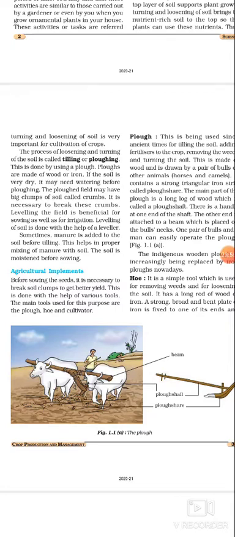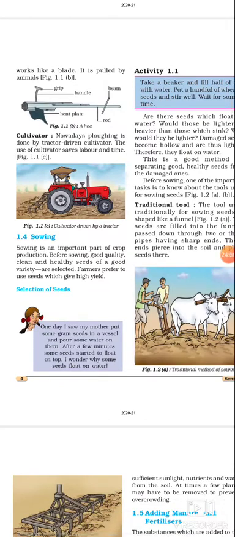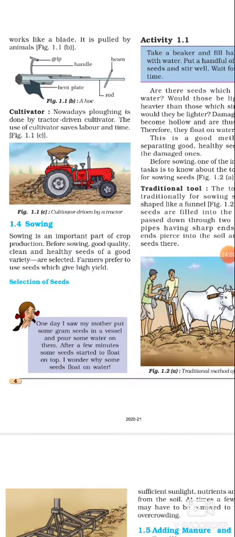Now the next one is sowing. Sowing is an important part of crop production. Why? Because before sowing it is very important to check whether the seeds that we are going to sow are of good quality and of healthy nature or not. So how are we going to choose the healthy seeds?